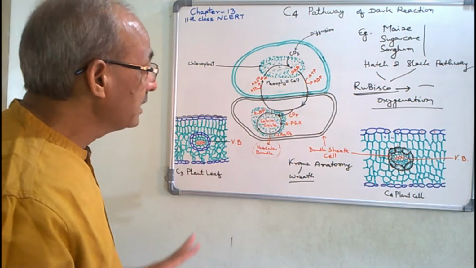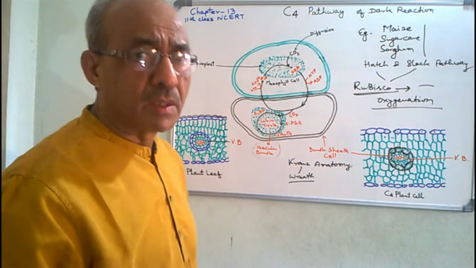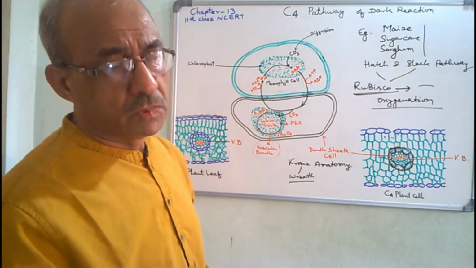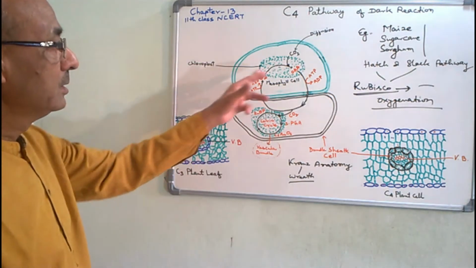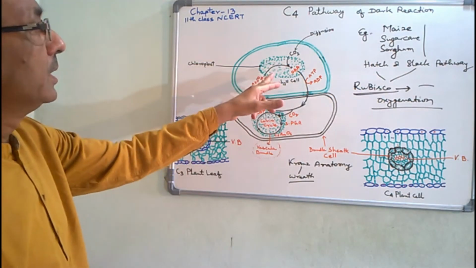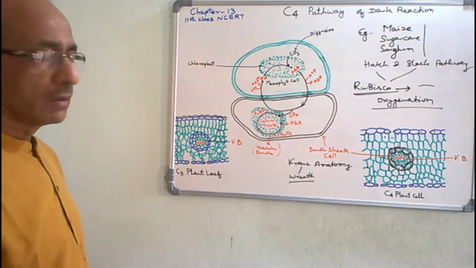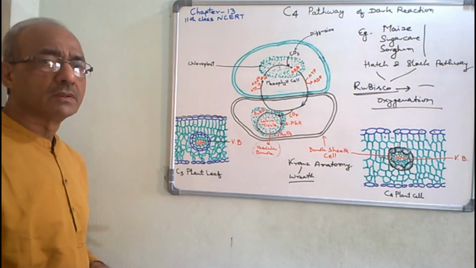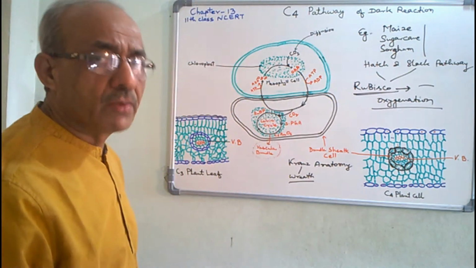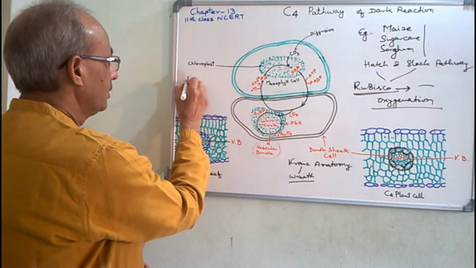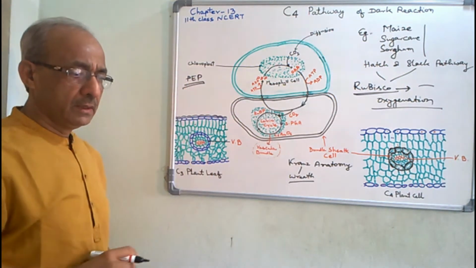But the difference is that instead of the 5 carbon compound ribulose 1,5 bisphosphate, firstly in the chloroplast of the mesophyll cells, carbon dioxide is accepted by a 3 carbon compound, that is phosphoenol pyruvate.